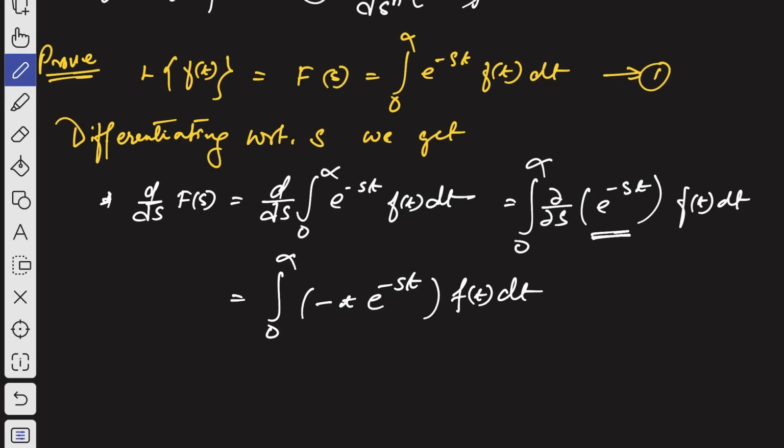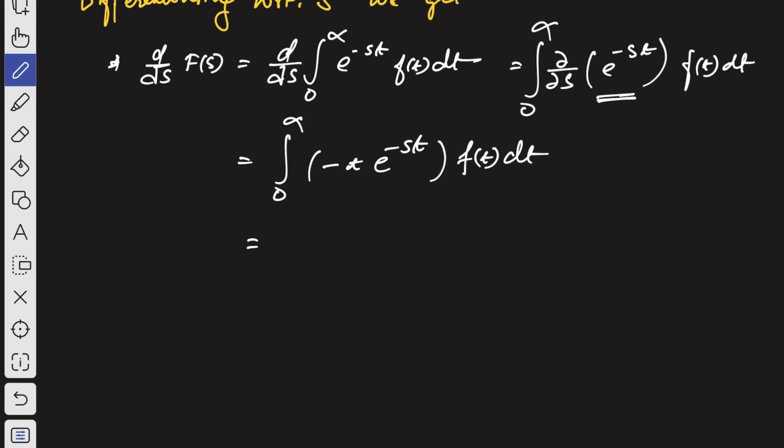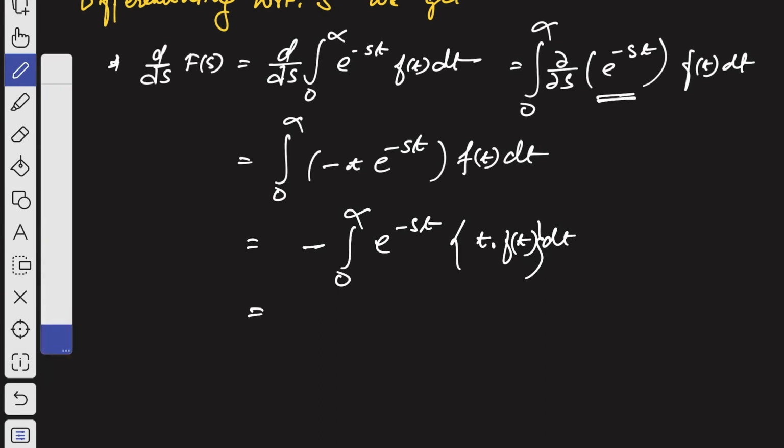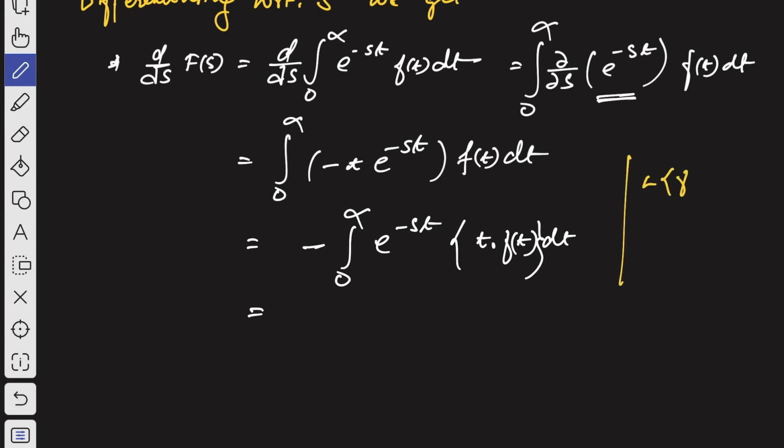So now you see what we can do here. We can take out the minus sign and we can write this way: minus integral 0 to infinity e to the power minus st into t into f of t dt, right? We can write this way. So hope you have understood this. And if you compare with the definition of Laplace transformation, that Laplace transformation of f of t is given by integration 0 to infinity e to the power minus st f of t dt, right?